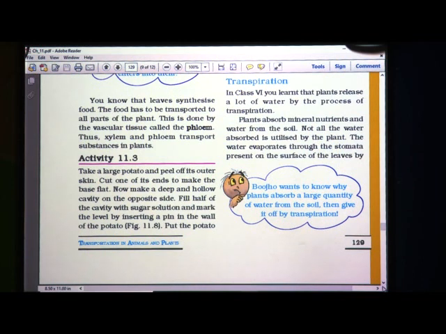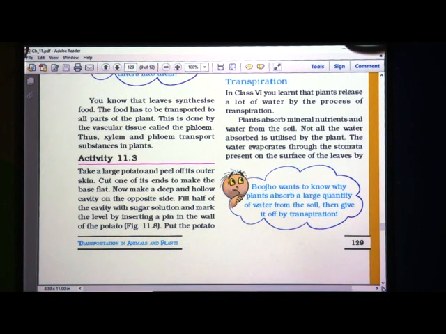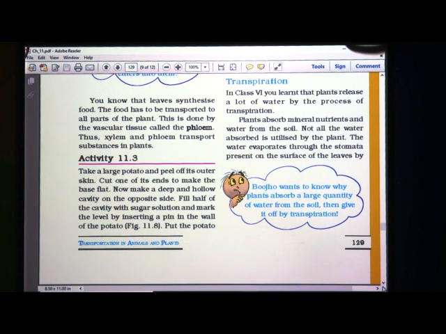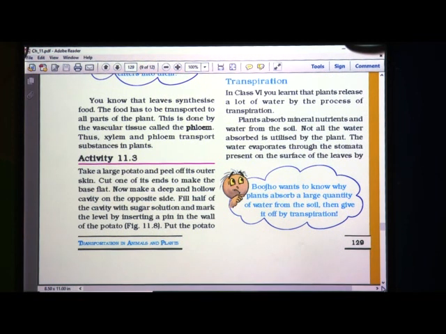This is about how plants show the transpiration process and how these plants grow. You have to read this activity properly and then perform it, because the activities in this lesson are very easy and you can perform them at your home.